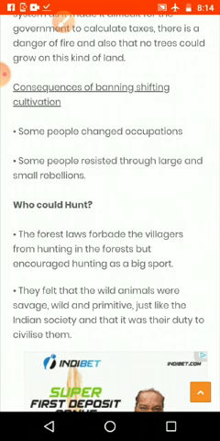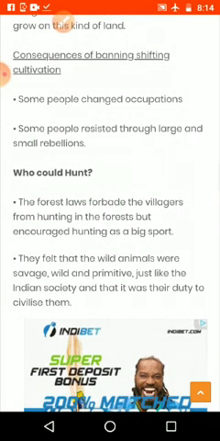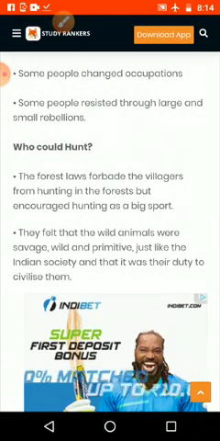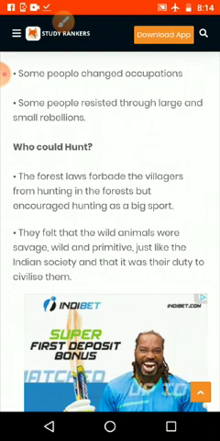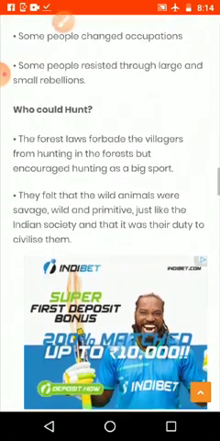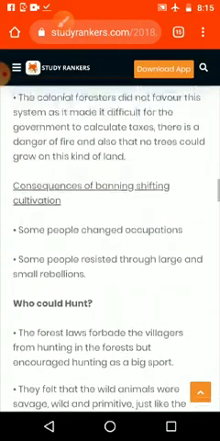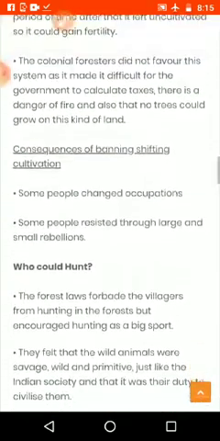Consequence of banning shifting cultivation. Some people changed their occupation. Many people started stopping this agriculture work and moved to other cities in search of jobs. Some people resisted through large and small rebellions. Many rebellions we faced and the British people faced because of this banning of shifting cultivation.